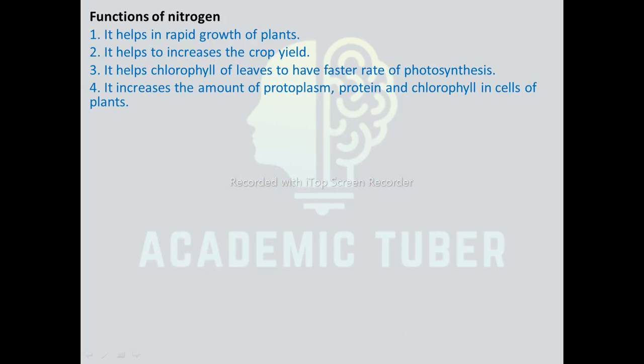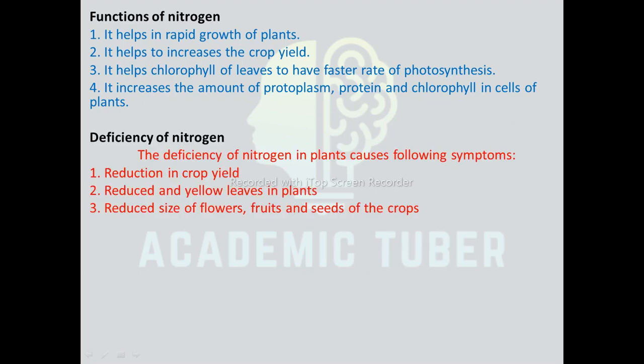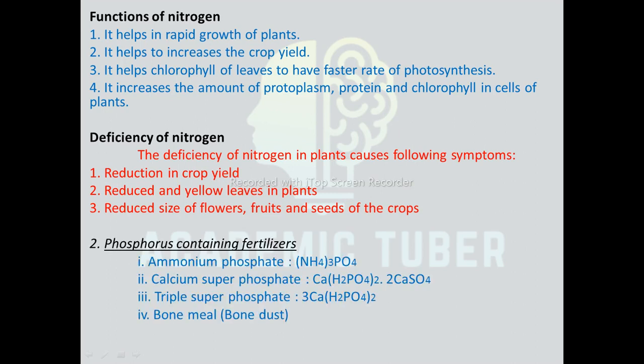Functions of nitrogen. It helps in the rapid growth of plants. It helps to increase the crop yield. It helps chlorophyll of leaves to have a faster rate of photosynthesis. It increases the amount of protoplasm, protein and chlorophyll in cells of plants. Deficiency of nitrogen. The deficiency of nitrogen in plants causes the following symptoms: reduction in crop yield, reduced and yellow leaves in plants, reduced size of flowers, fruits and seeds of crops.